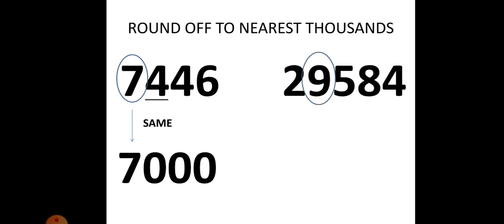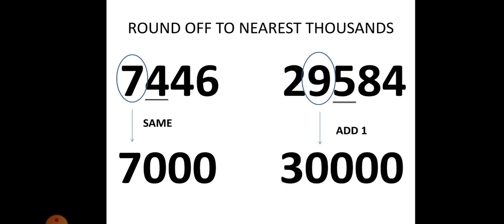Taking this example, the thousands place is 9 here. So you have to remember. Now on its right we have 5. So you have to add 1. Now if I add 9 and 1 we get 10. So instead of doing that, we'll add 1 to the total 29. So that becomes 30 thousands. So for 29,584, the nearest one is 30 thousands.